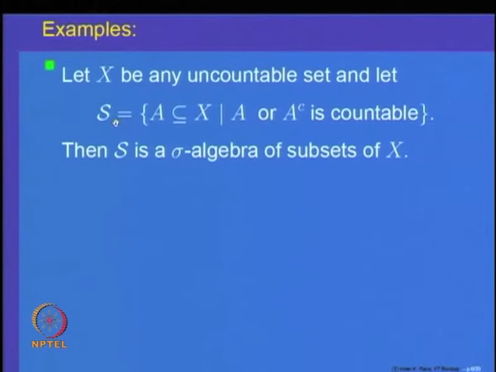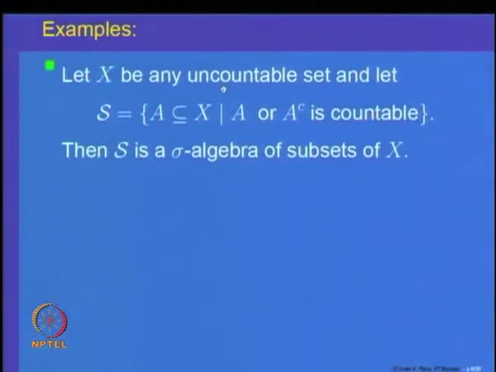Of course, the collection S still remains a sigma algebra, but its nature will change. For example, if X is a countable set, you can try to prove yourself, then this collection of those subsets A of X such that A or A complement is countable will in fact be all subsets of the set X. So, it is a non-trivial example only when X is an uncountable set.